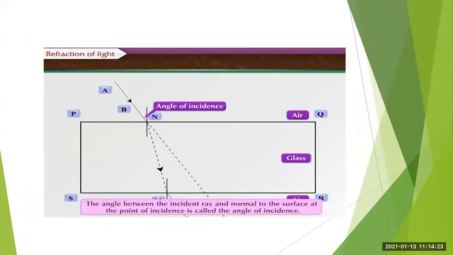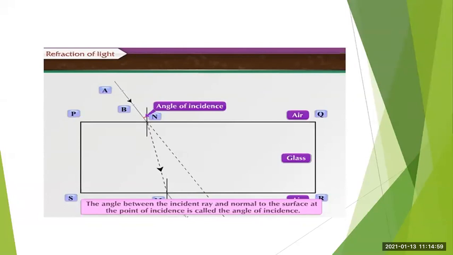As we have studied for reflection, here also we have the angle of incidence, angle of refraction, and then angle of emergence. So let us see what the angle of incidence is. It is the angle between the incident ray and the normal to the surface, here PQ is the surface, at the point of incidence. Here N is the point of incidence. So this angle is called the angle of incidence.